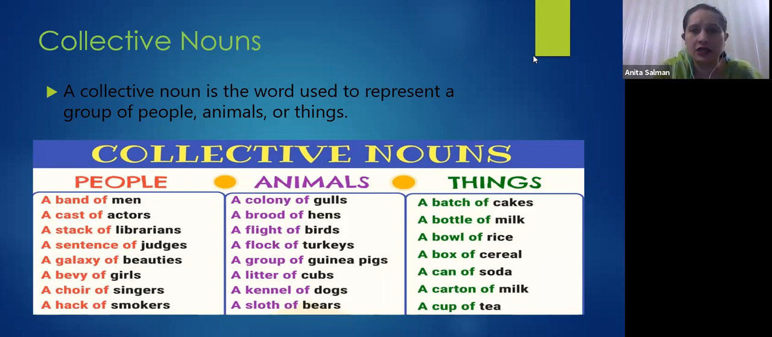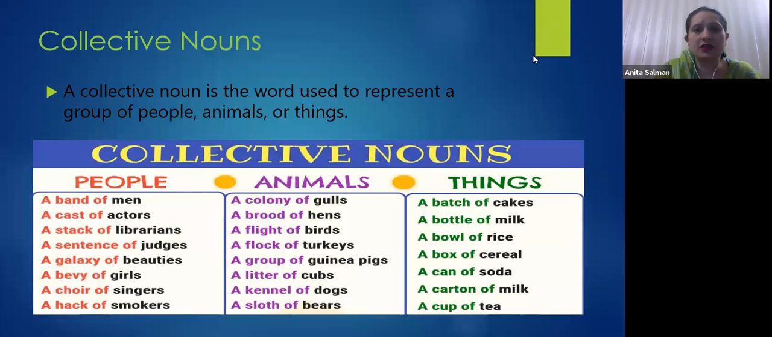I'm going to write a few collective nouns we can use for people. A band of men, a cast of actors, a stack of librarians, a sentence of judges, a galaxy of beauties, a bevy of girls, a choir of singers, a hack of smokers. A choir of singers and a hack of smokers are quite common; you keep using them in your ordinary language as well. Animals: a colony of ants, a brood of hens, a flight of birds, a flock of turkeys, a group of guinea pigs, a litter of cubs, a kennel of dogs, a sloth of bears. Litter of cubs and kennel of dogs are very common.